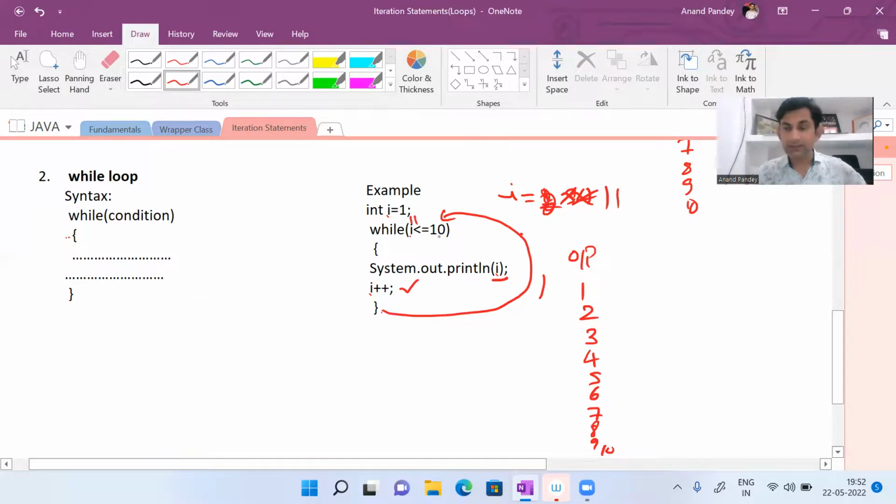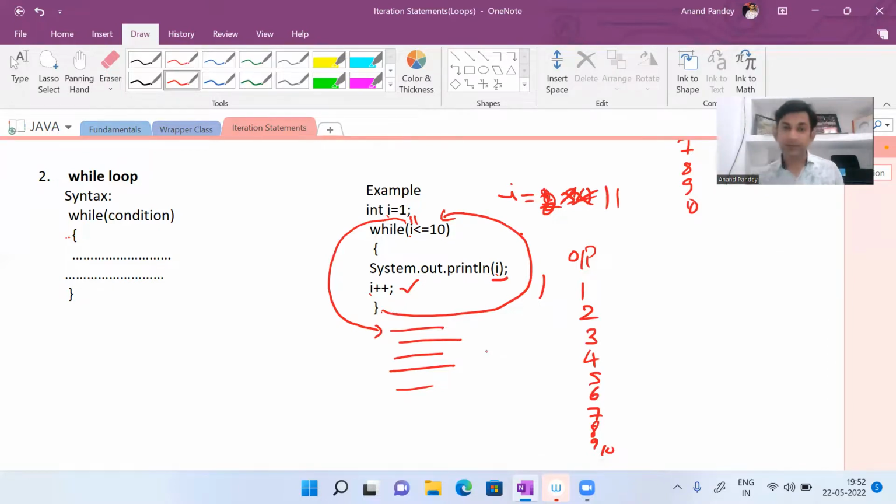You can see 11 is less than or equal to 10, condition false. So when the condition is false, control will go outside the loop and the statements written after the loop will be executed in the program. The control loop से बाहर आ जाएगा और जो भी statements अब loop के बाहर हैं, further जो statements हैं वो execute. So this is the working of while loop.